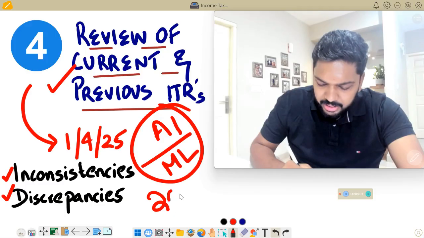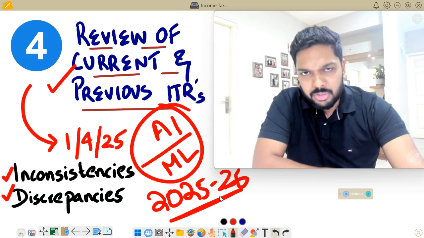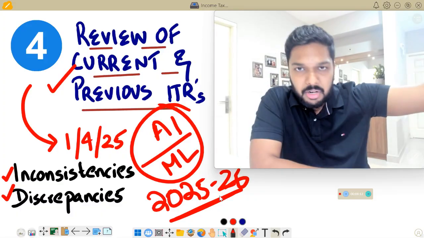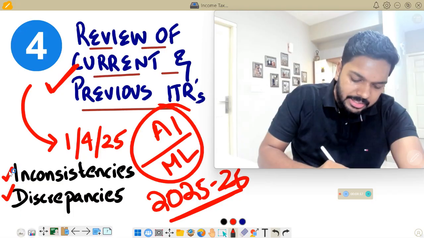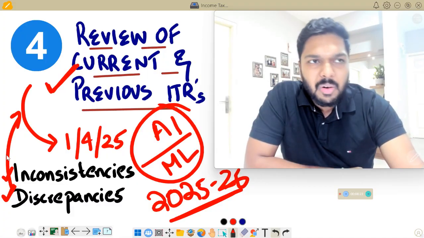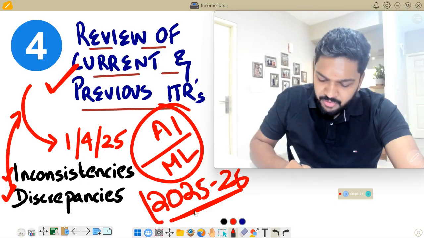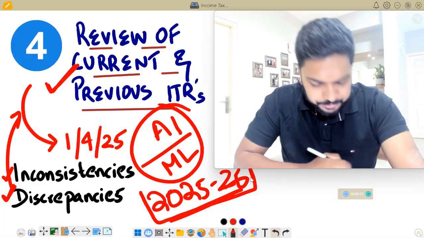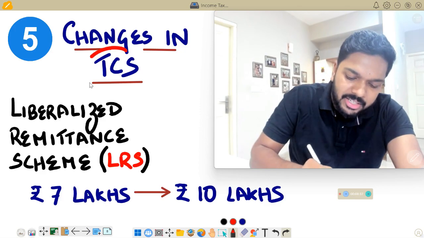So when you're going to file the ITR for 25-26, you need to keep in mind that the components you disclose in the ITR should not deviate too much from the previous ITRs that you already filed. Otherwise, your case would be picked up by the department and these inconsistencies and discrepancies will be highlighted. What they will look into, and from when, is not specified. But one thing is sure: from 25-26 onwards, the department is looking into this comparative analysis more strictly. And lastly, you have changes in TCS, or tax collected at source.